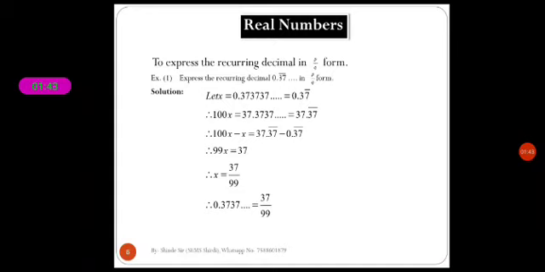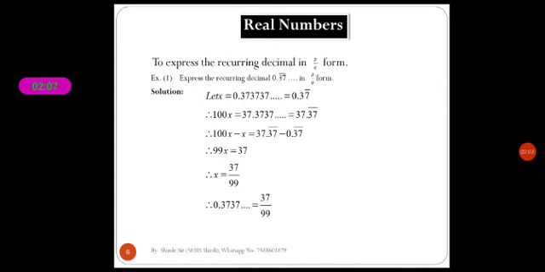We subtract: 100x minus x is equal to 37.37 recurring minus 0.37 recurring. Therefore 99x is equal to 37, so x is equal to 37 upon 99. What is x here? We first considered x equal to 0.37 recurring.